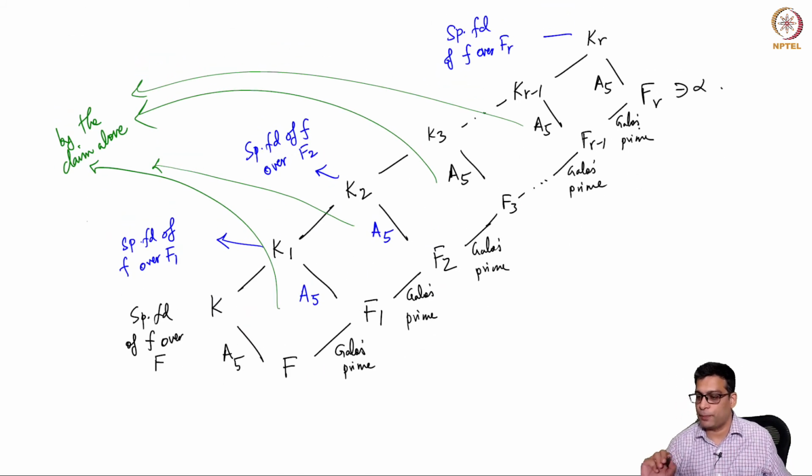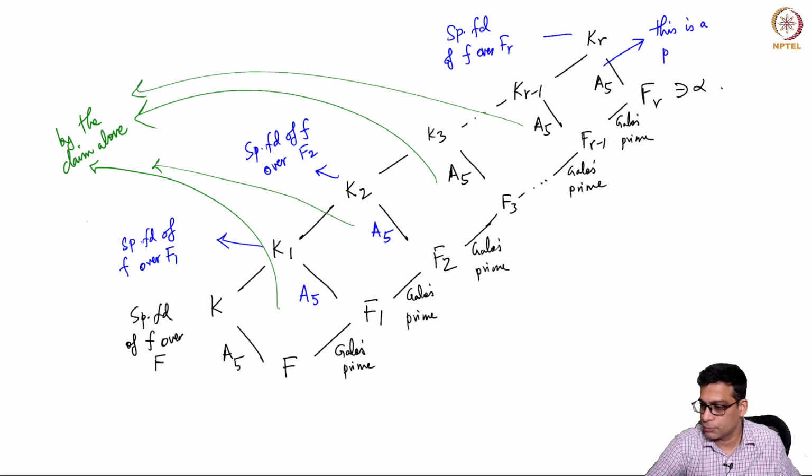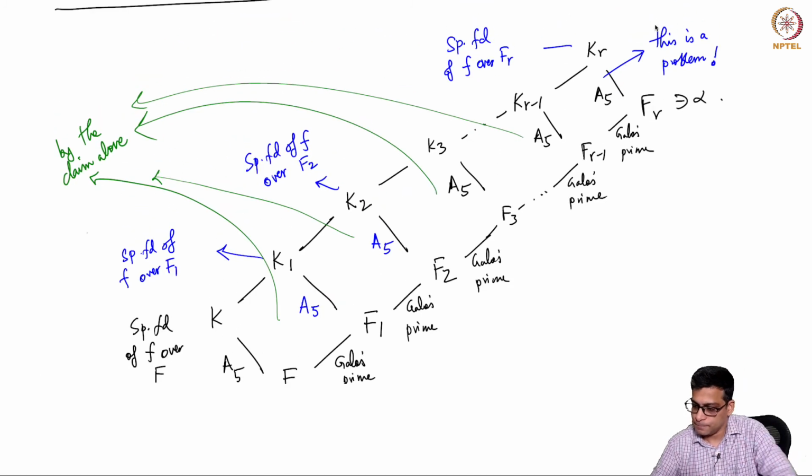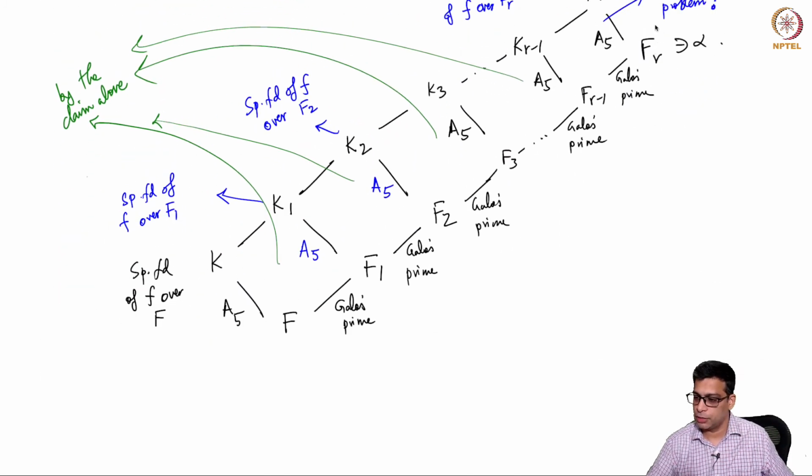But this is now a problem. Why is this a problem? This is a problem because, so maybe I'll try to write it here.